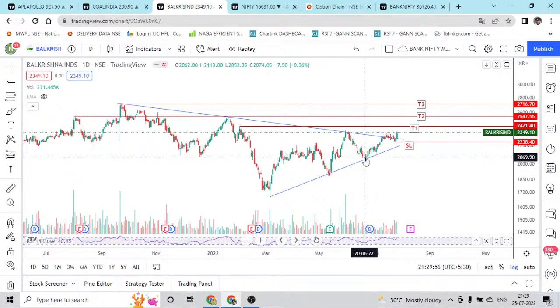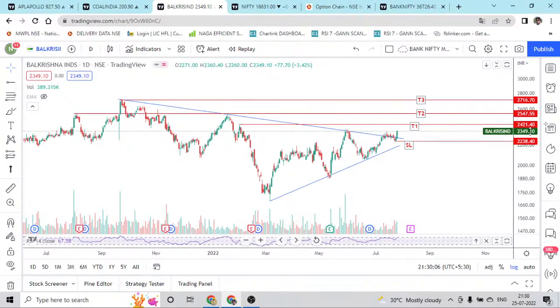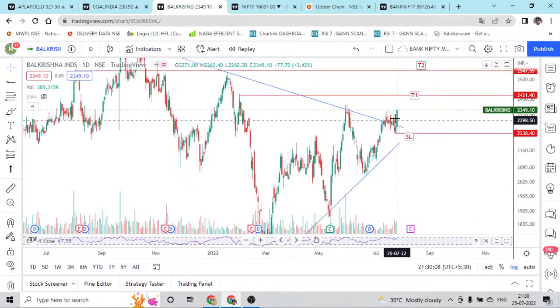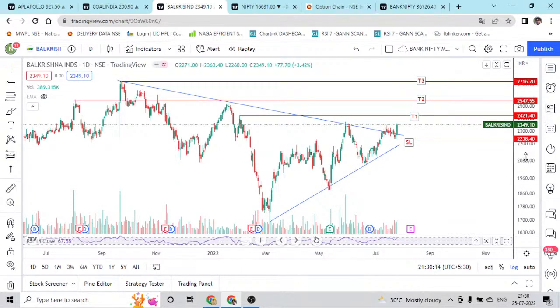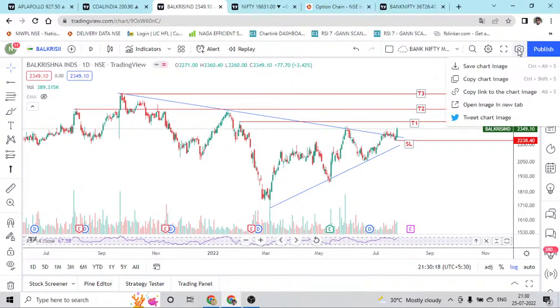So the current swing, if it is crossing this high, which is around 2342, and today itself we have closed above that, so definitely this is going to be a breakout, and we can expect some sort of a rally towards 2400 plus. So I'll post the chart in the Telegram channel as well for your reference.